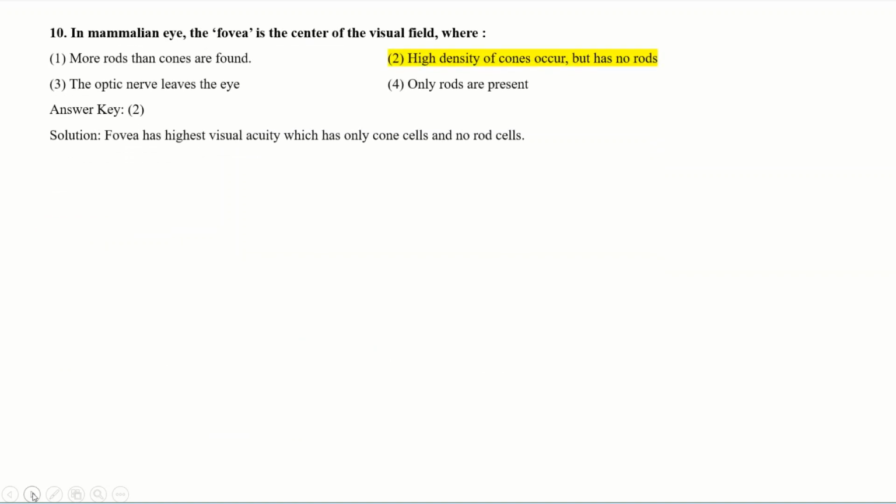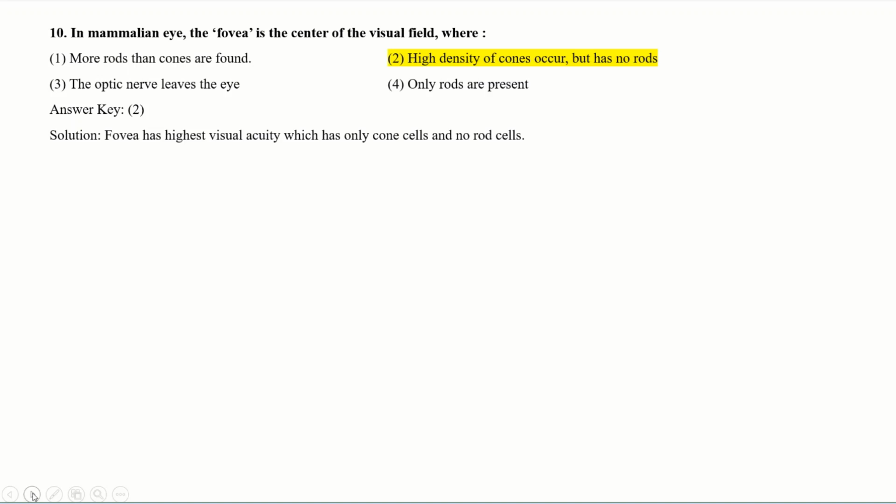In the mammalian eye, the fovea is the center of the visual field, where, see the options: more rods than cones are found; high density of cones occur but has no rods; the optic nerve leaves the eye; only rods are present.